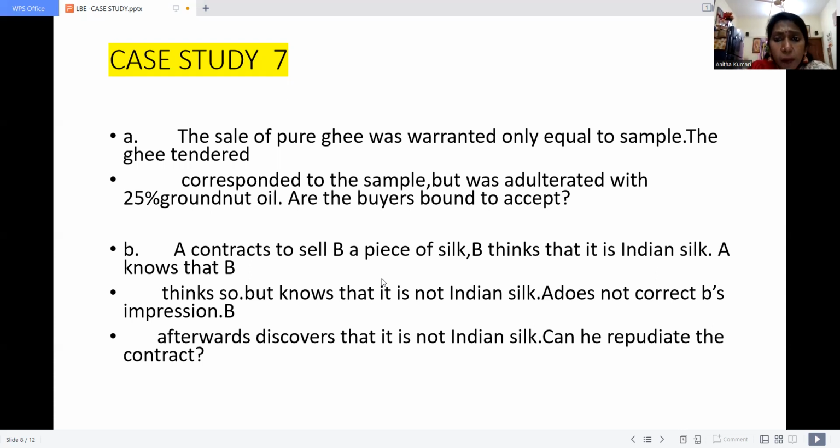Are the buyers bound to accept? Okay. So first of all, the given case study comes under the Sale of Goods Act 1930, especially under the title of implied warranty and condition. Please make a note of it, implied warranty and condition.